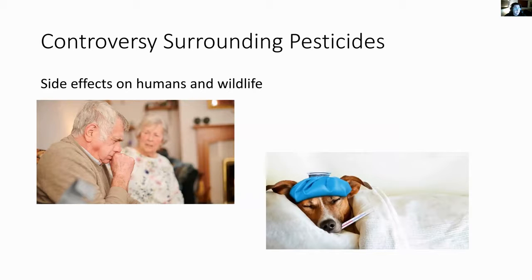Controversy surrounding pesticides. These are the side effects on humans and wildlife. Although carbamate and other types of pesticides can be beneficial to us, it is also important to note that they can have serious negative effects to the environment and human health. Accidental exposure to breathing in pesticides like carbamate-based ones can include headaches, dizziness, weakness. It can also cause shaking, stomach cramps, diarrhea, and sweating. An accidental exposure to your skin can cause a minor rash on it, which is not good.